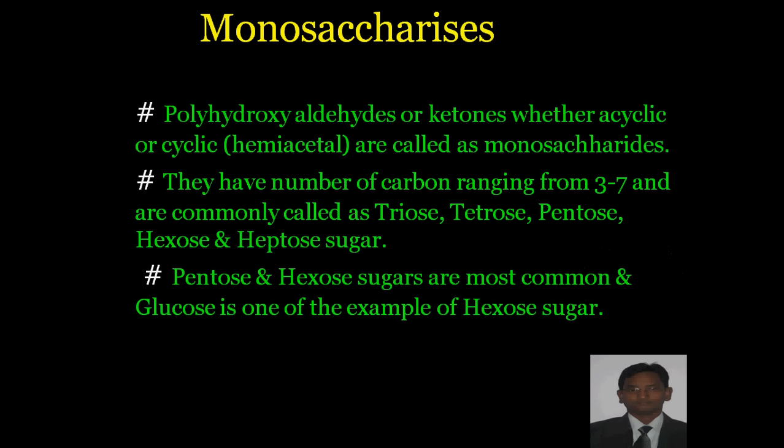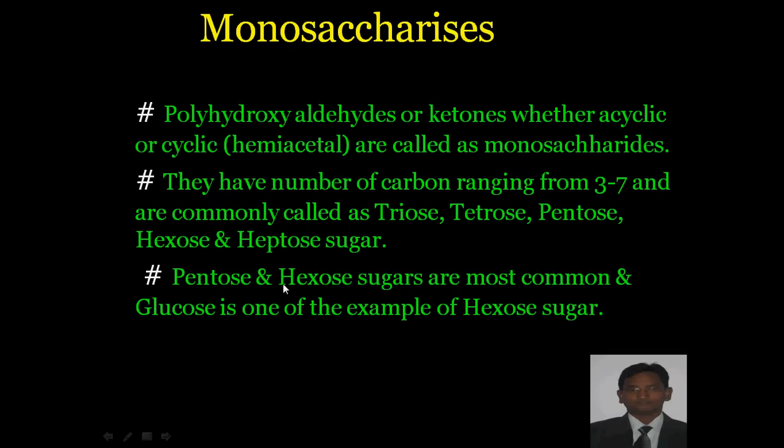What are monosaccharides? Polyhydroxyaldehydes or ketones, whether they are acyclic or cyclic. Cyclic forms are called hemiacetals. So the definition of monosaccharide is that polyhydroxyaldehydes or ketones are called monosaccharides. These monosaccharides may have a number of carbons ranging from 3 to 7. If the number of carbons is 3, it is called triose. If 4, tetrose, 5, pentose, 6, hexose and 7, heptose.